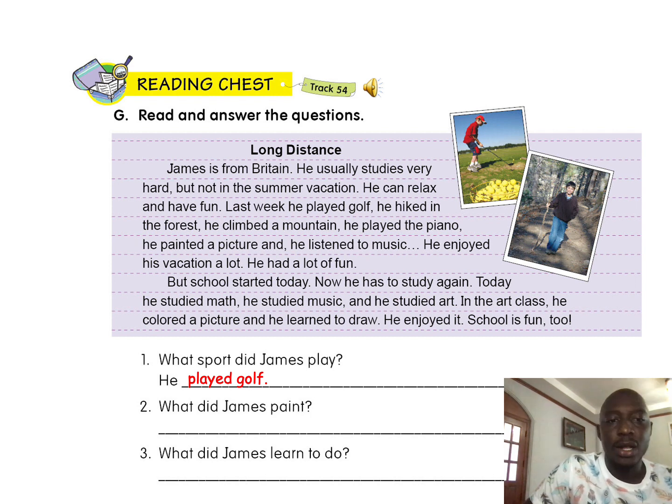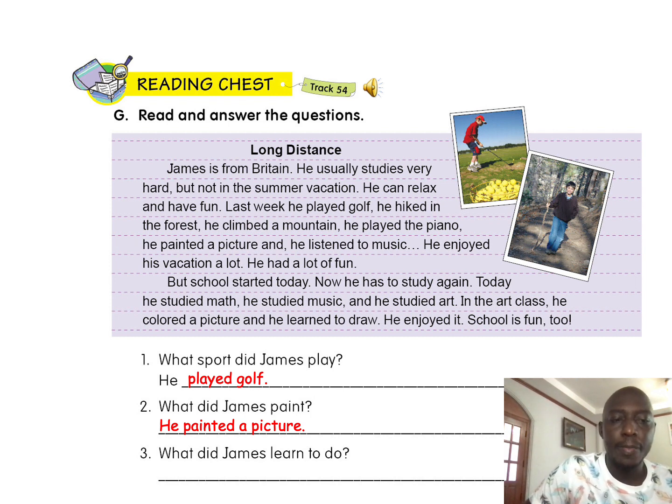He played golf. Number 2, what did James paint? What did he paint? Okay, if you look at our passage, what will you see? He painted a picture and listened to music. So what did he paint? He painted a picture.